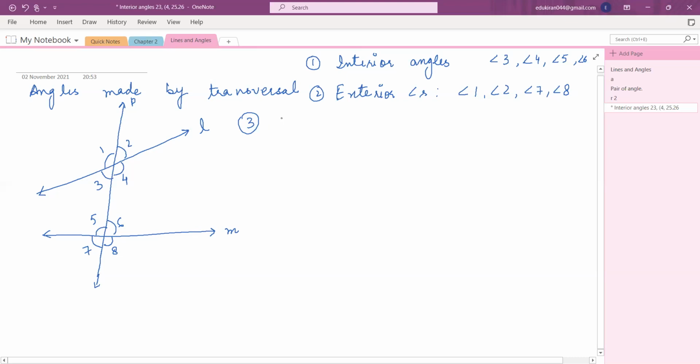Okay, ma'am. Done. Okay. Now next we come to corresponding angles. This is also very important because you are going to need this in the coming chapters also. Corresponding angles. Now look carefully. Look at angle 1 and look at angle 5. All of you? Yes.